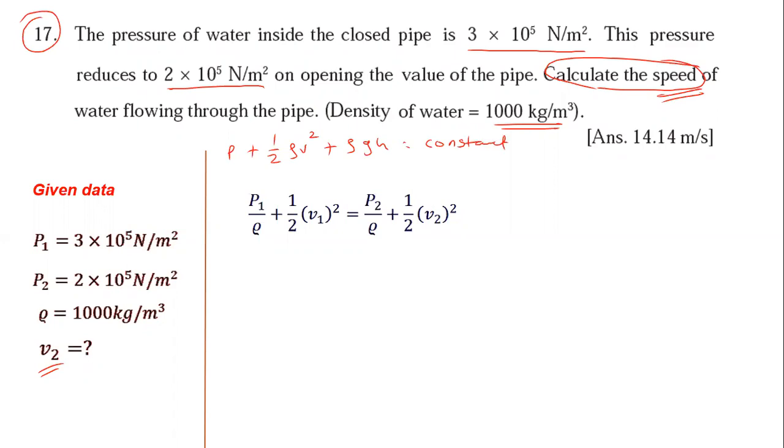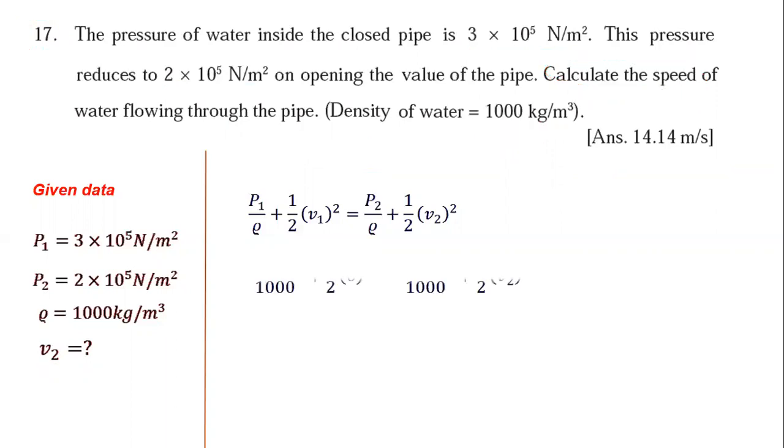So here the liquid is moving horizontally, so the potential energy term is zero. Now pressure plus 1 by 2 rho V square is equal to constant, or we can write an alternate equation this way also: P1 plus 1 by 2 rho V1 square is equal to P2 plus 1 by 2 rho V2 square. By using this also you can solve. But here both sides are divided by rho, and then the formula is taken. Both the formulas are equivalent.